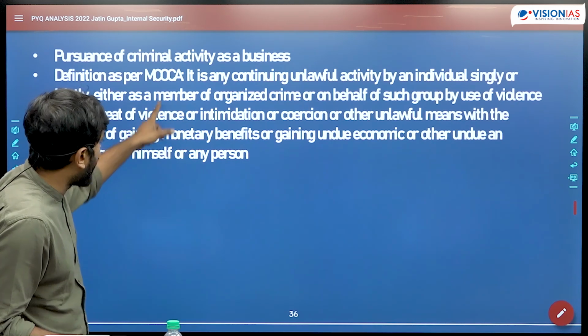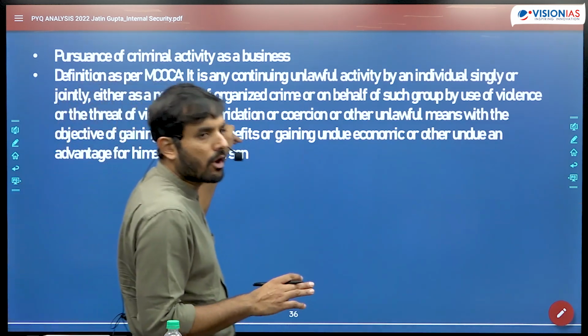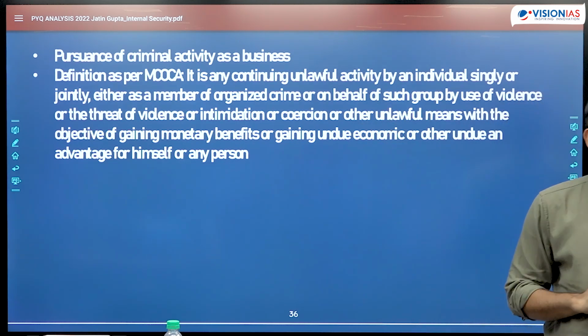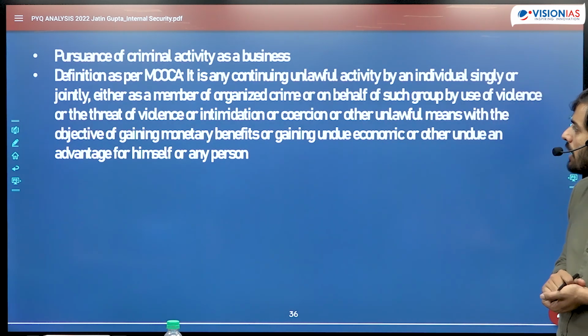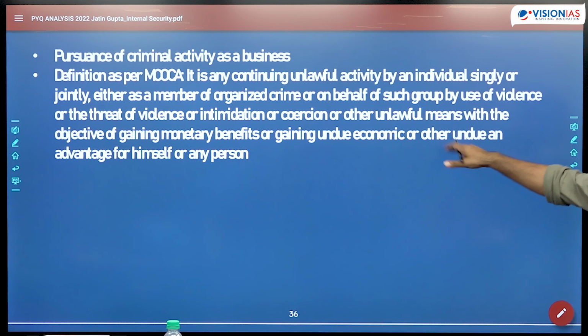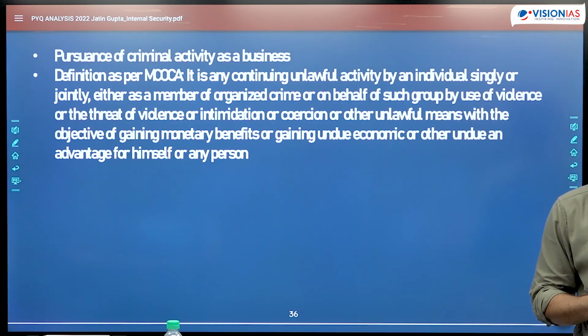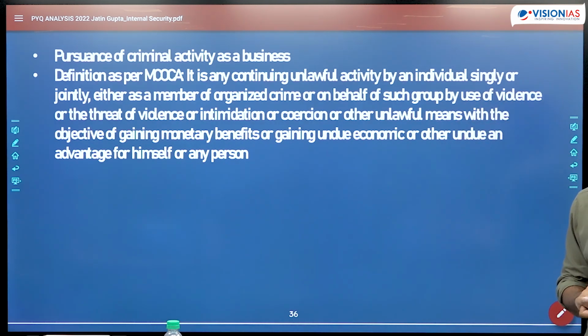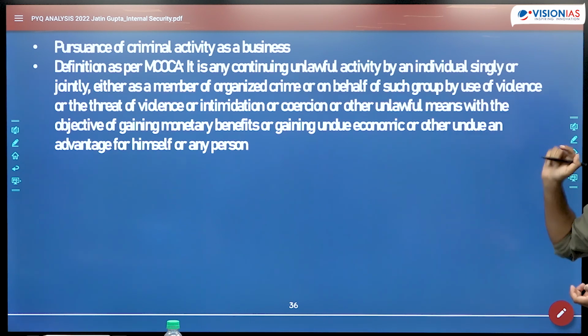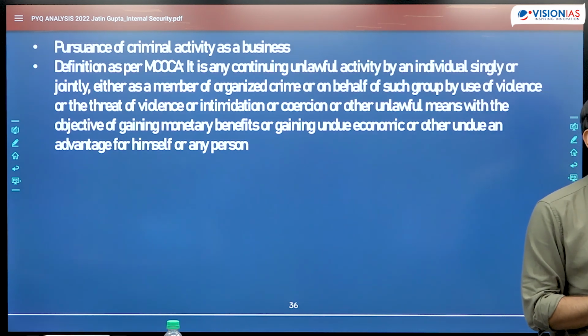If you look at the Maharashtra Control of Organized Crime Act, this is the definition of the term organized crime. It is any continuing unlawful activity by an individual singly or jointly, either as a member of an organized crime syndicate or on behalf of such a group, by use of violence or threat of violence or intimidation or coercion, etc., with the objective of gaining monetary benefits or gaining undue economic or other advantage for himself or for any other person.